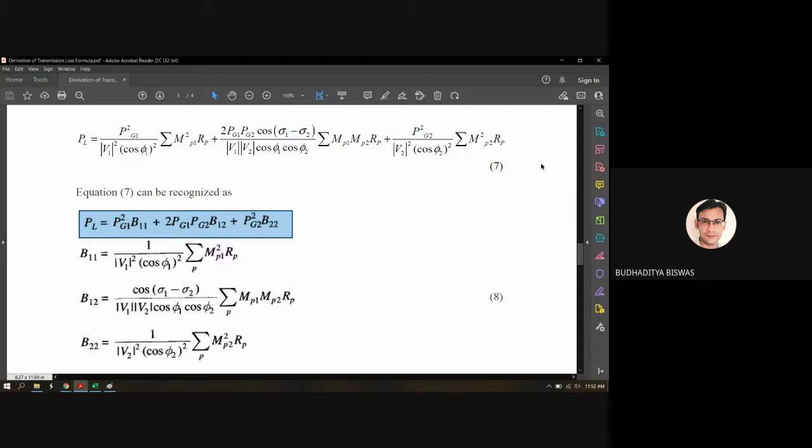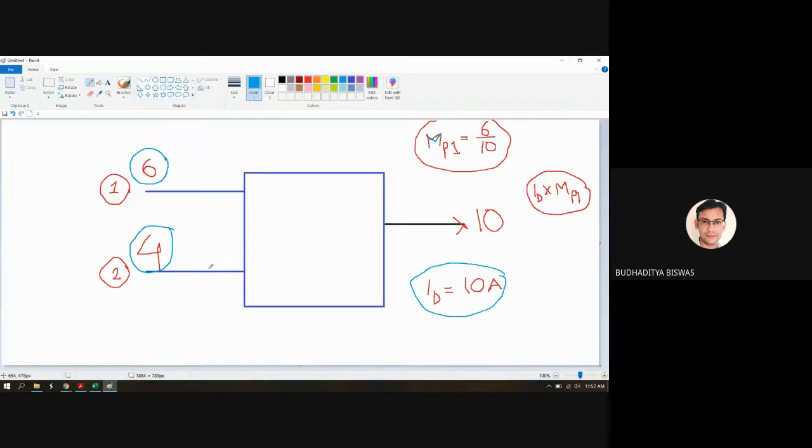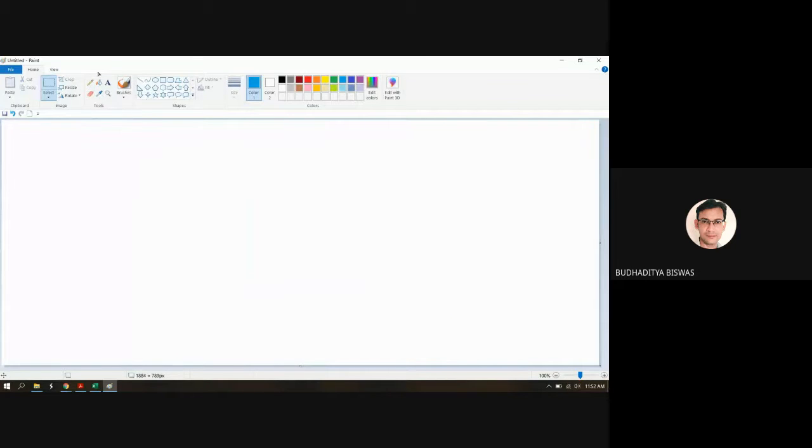This is our main aim, because until now you have learned how to represent a loss. Nijan Sir taught you. So if Nijan Sir asked this question, how to represent a loss, what would you answer? Suppose you are studying in the 5th semester and Nijan Sir asks you how to represent a transmission loss, what would you write?